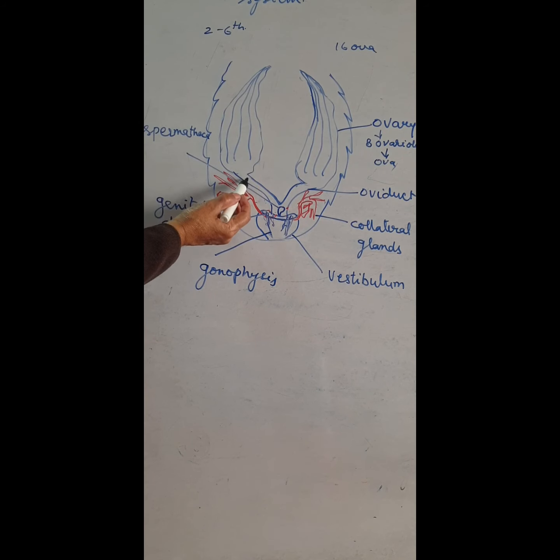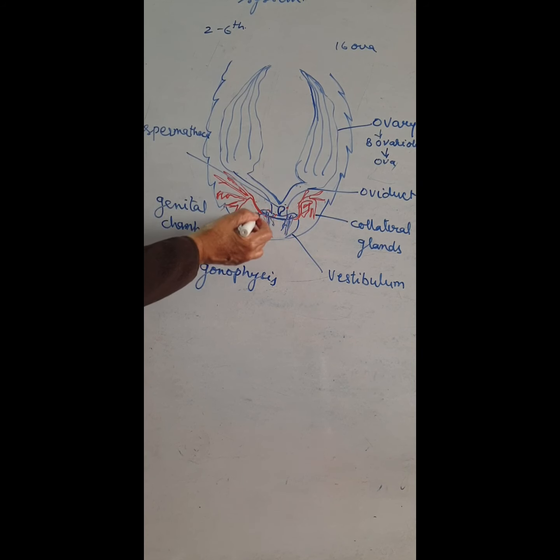Each ovary opens into an oviduct, and both oviducts open into a common oviduct, which opens into a genital pouch. This is the genital pouch.